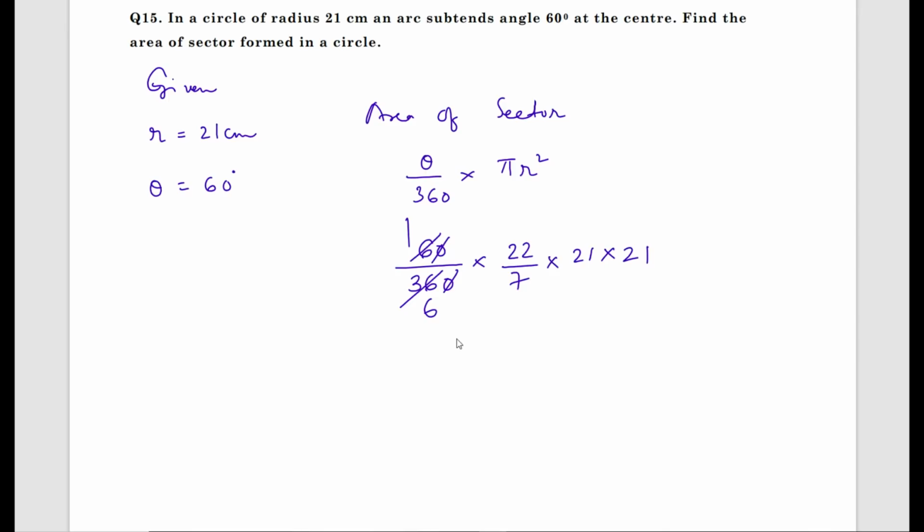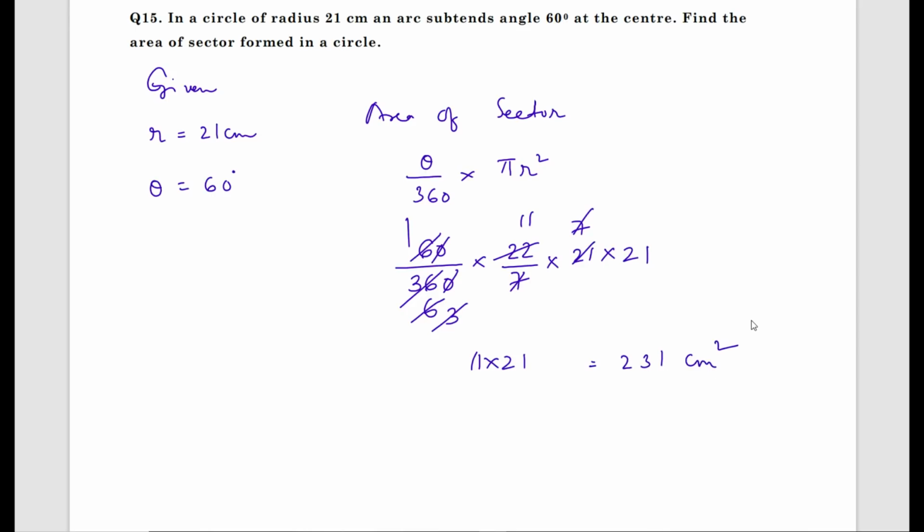Now what I get is 1 by 6, that is 2 threes are 6, 2 elevens are what you get? 3 ones are 3, 7 sevens are 7, and 7 will cancel. What you get? 11 into 21, multiply 11 into 21, we get 231 centimeter square.